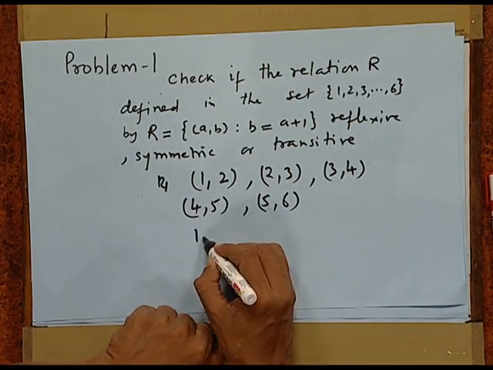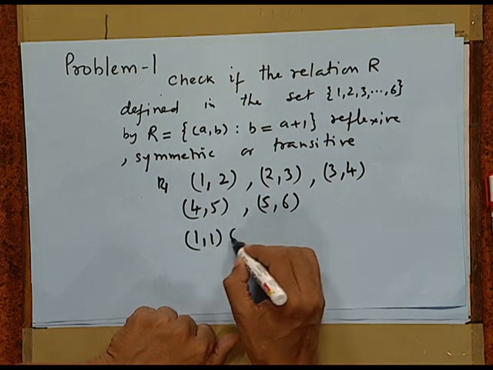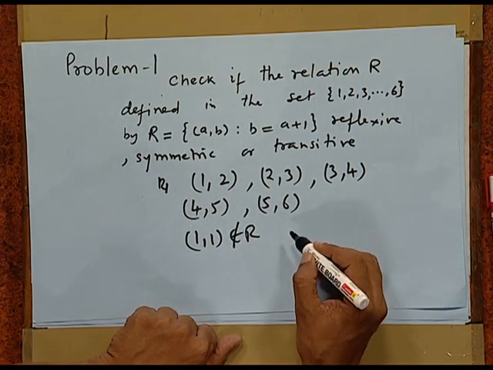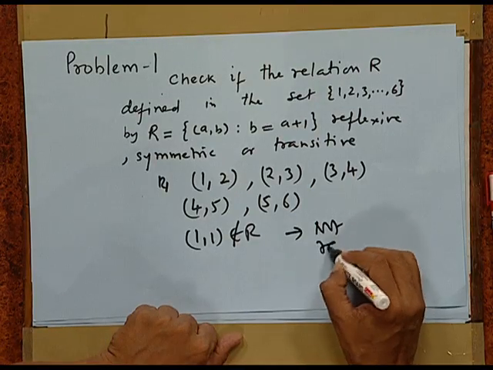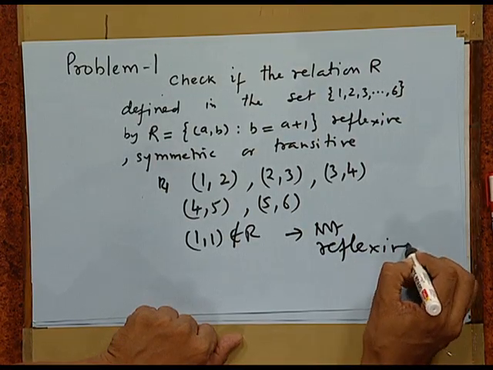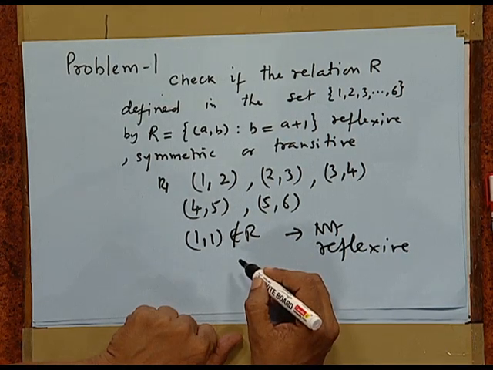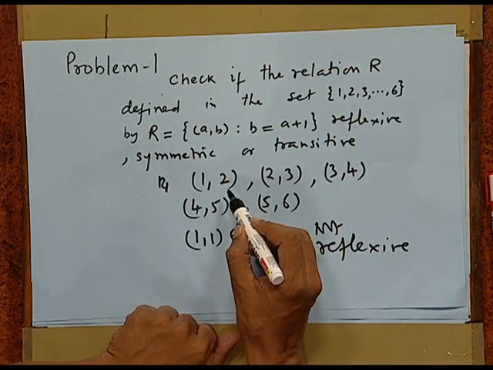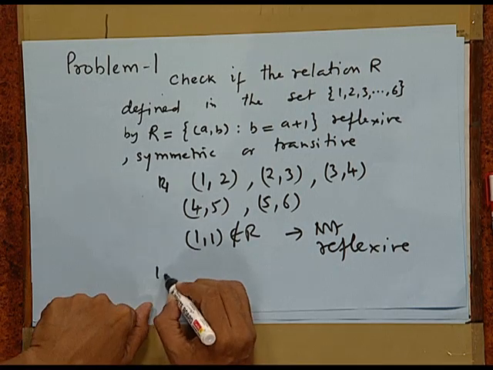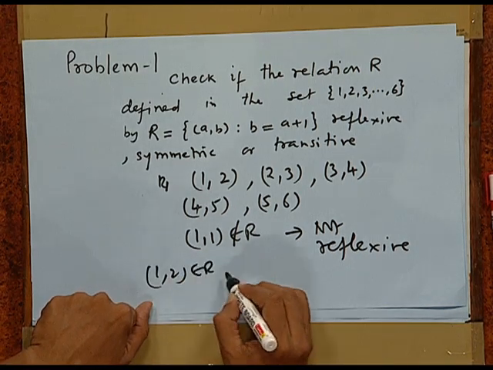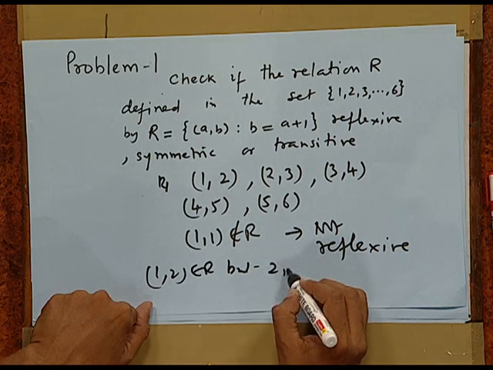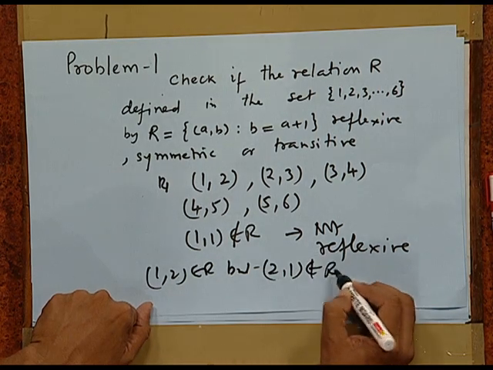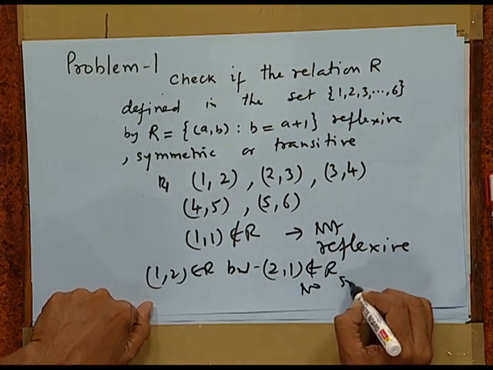But 1 is not having a relation with 1. So, it is not reflexive. Moreover, 1 has a relation with 2, but 2 has no relation with 1. So, (1, 2) belongs to R, but (2, 1) does not belong to R. So, it is not symmetric.